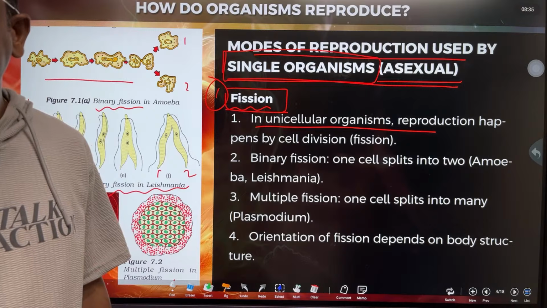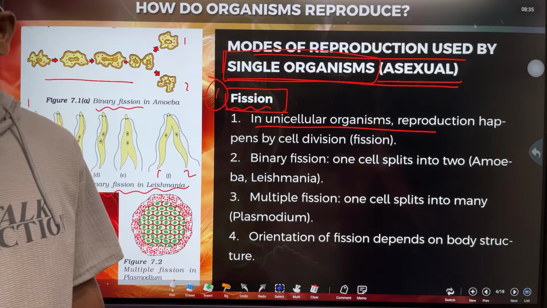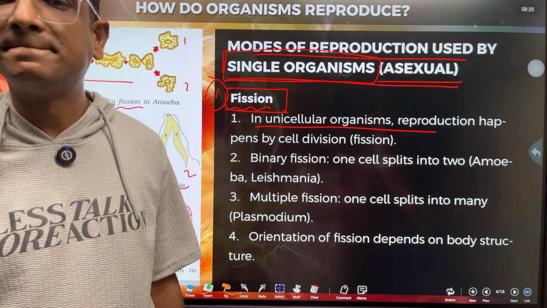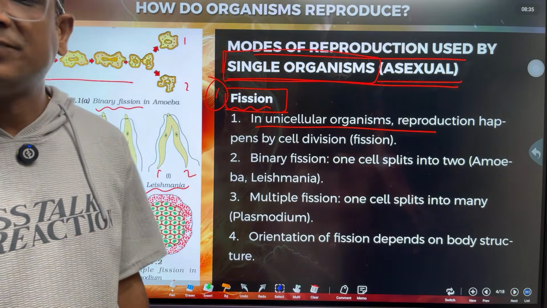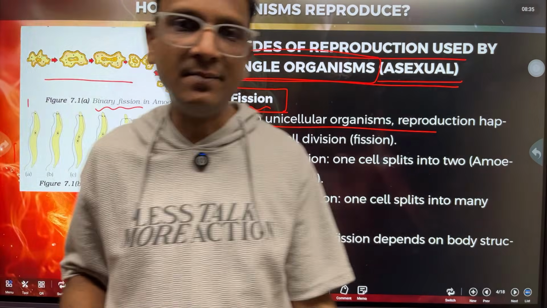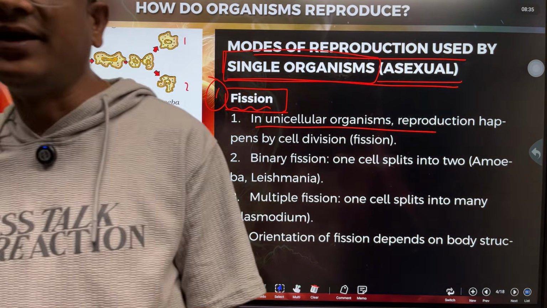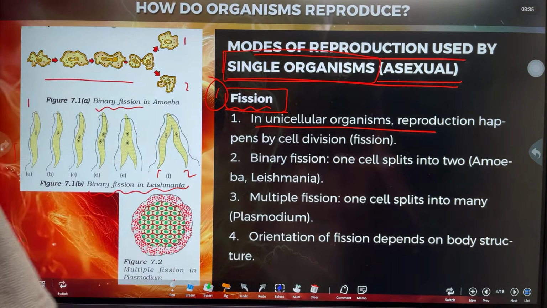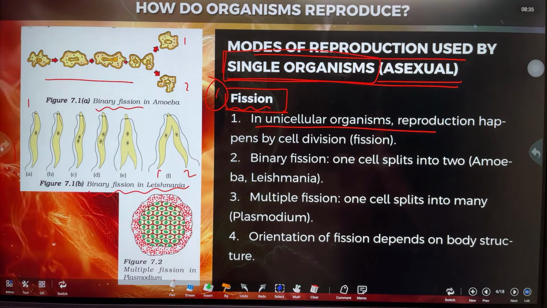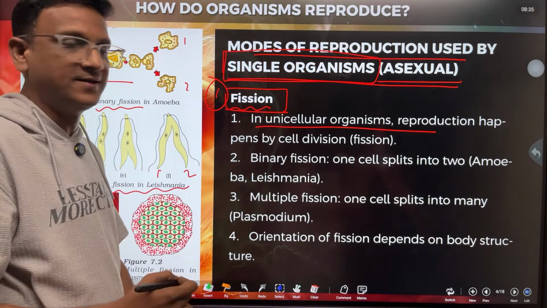So no one is responding here. Yes, the difference is that in amoeba, you see, Leishmania only splits longitudinally. Very good. Who is that? It is Saranya. Yes, so you see the difference.